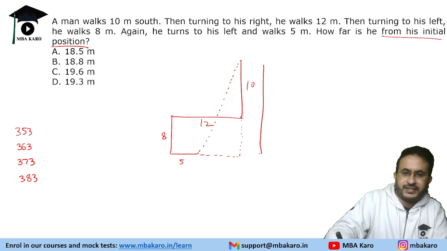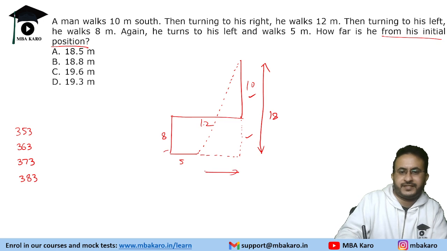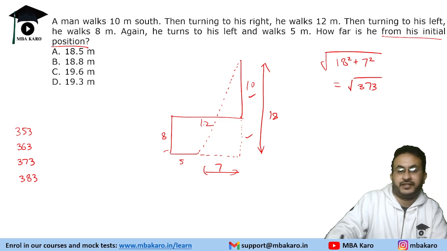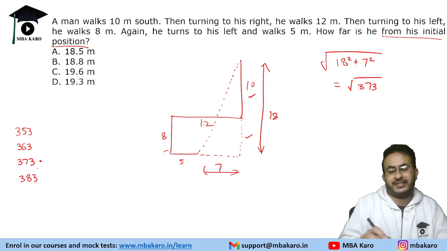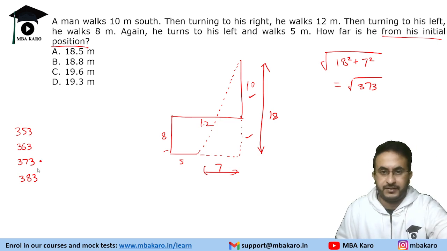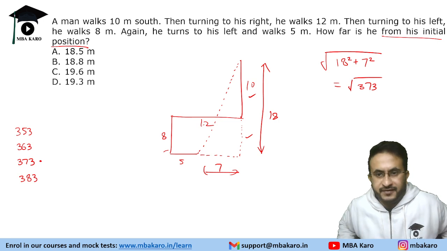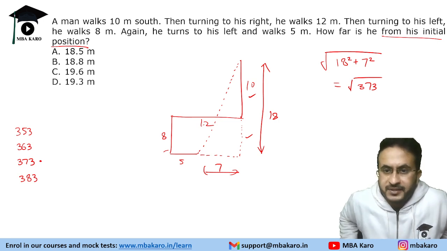Now, this distance is 18 and 12 minus 5, this distance is 7. So, under root of 18 square plus 7 square, 324 plus 49, that is 373. Now, if you are in the examination hall, mark this option as the answer. Although the answer is root 373, it is possible that there is a typo.